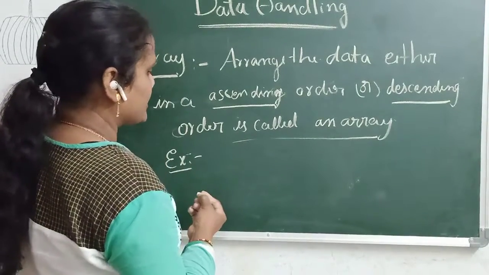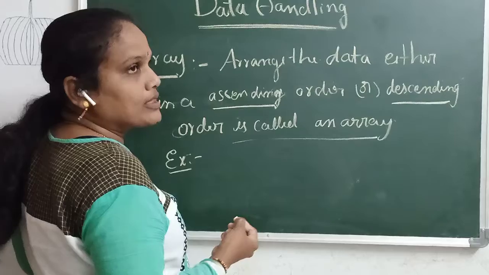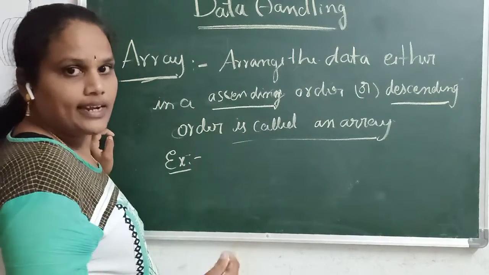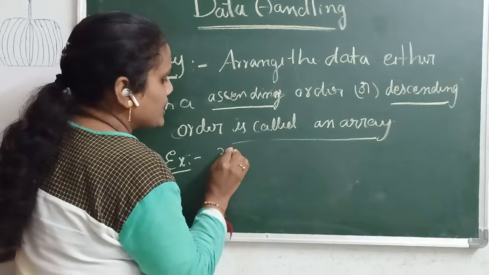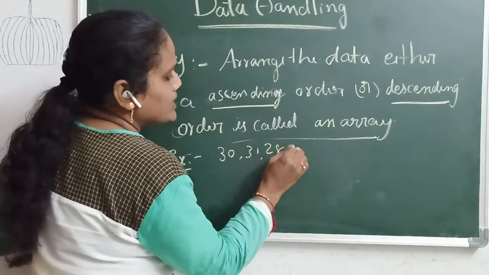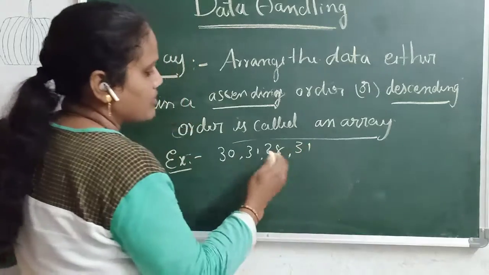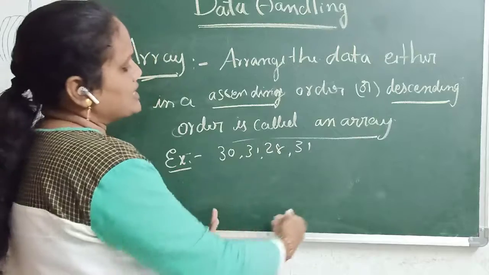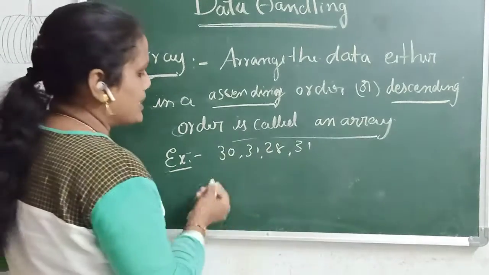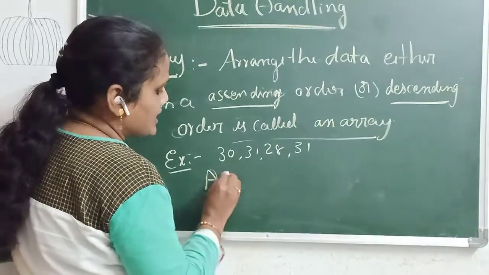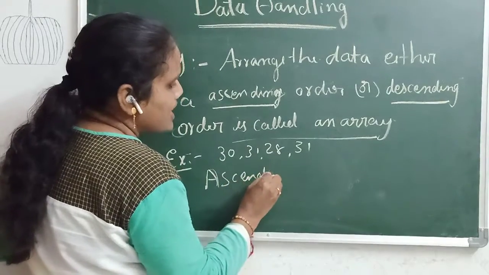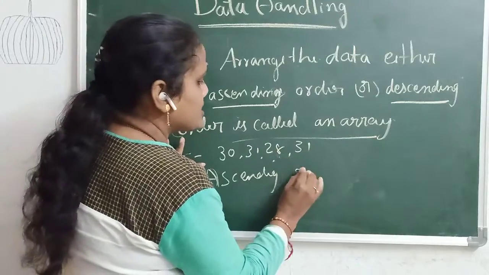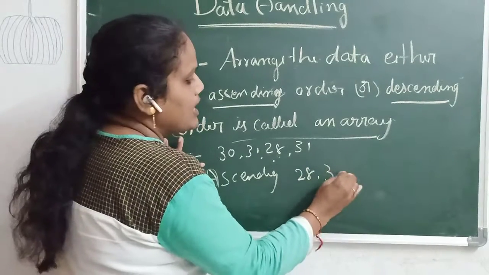Say we have collected some data. In a year, every month has 30, 31, or 28 days. For example, 30, 31, 28, 31, like this for four or five months. If you arrange this in ascending order, that means from the smaller number to the bigger number: 28, 30, 31, 31.